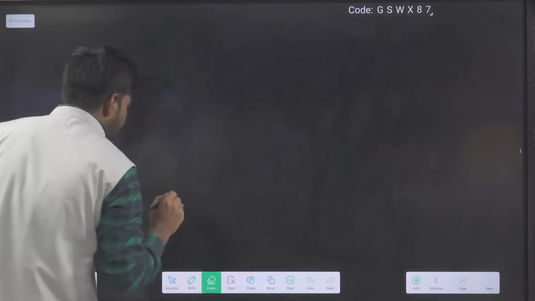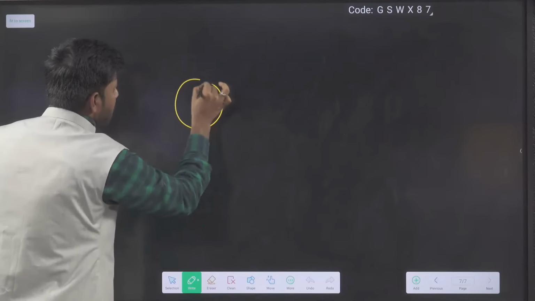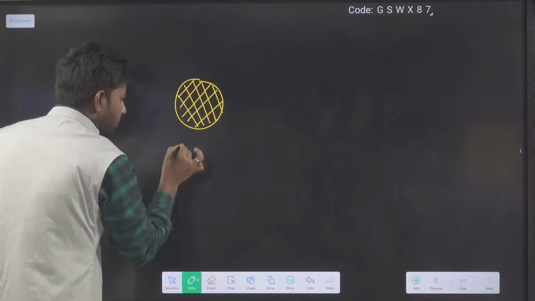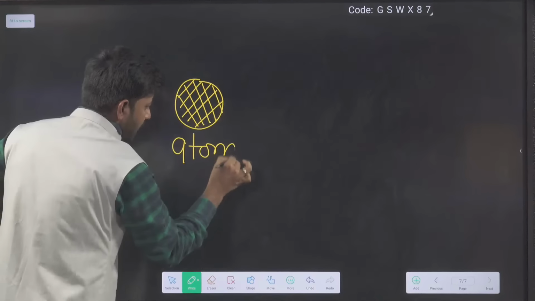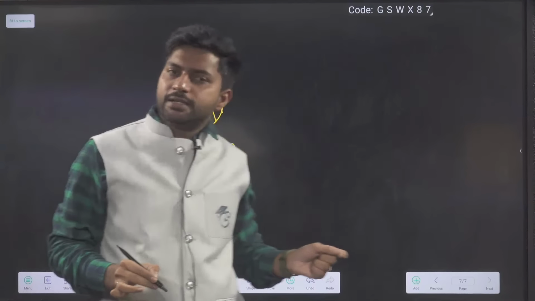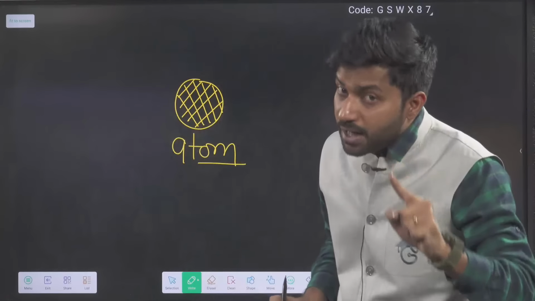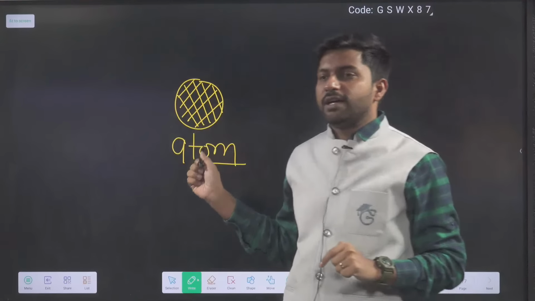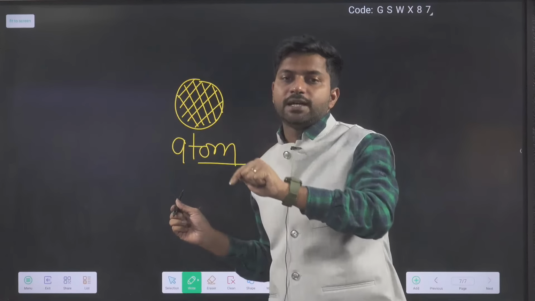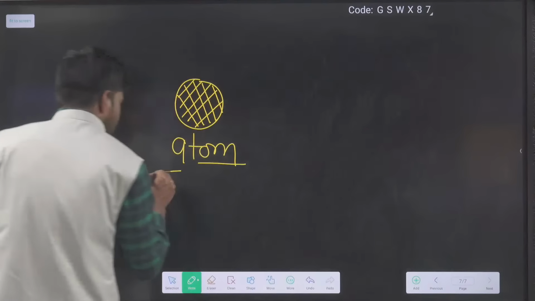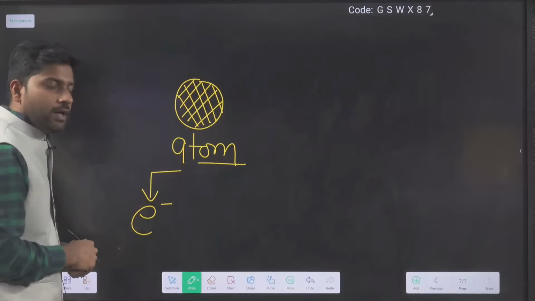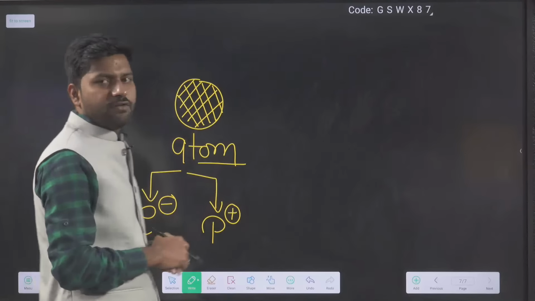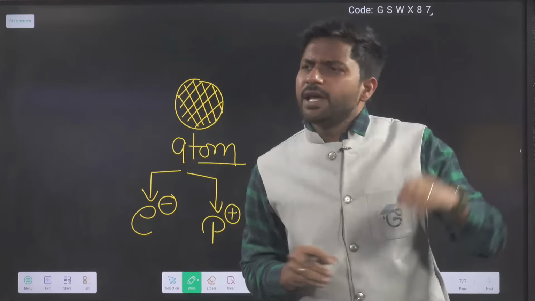If there is a neutral body, a neutral structure known as the atom, earlier it was said to be not divisible, but right now everyone has the information that you can divide this atom also, and inside that atom they identified first a charged particle, which is the electron, and another charged particle, which is the proton.